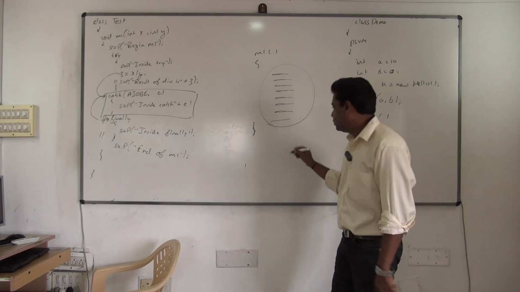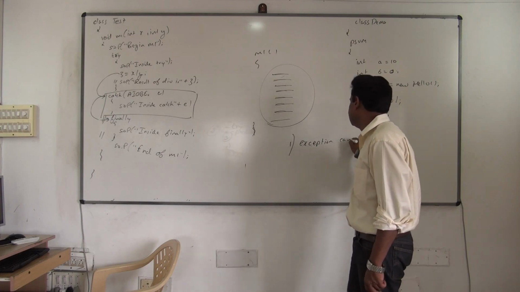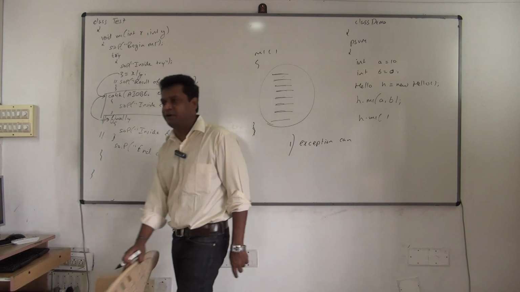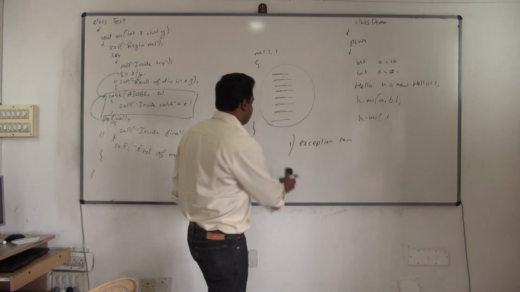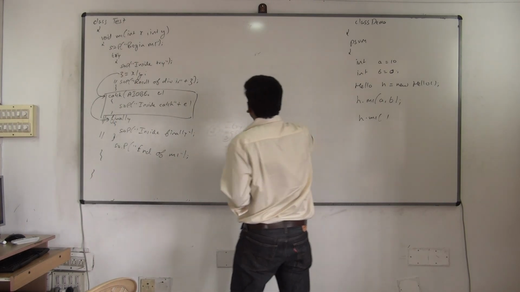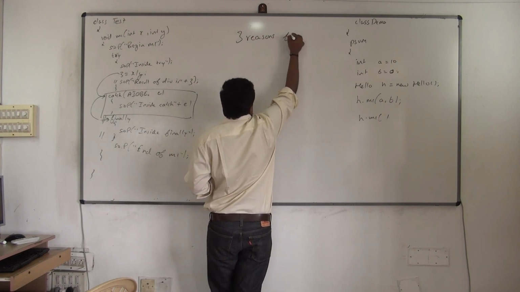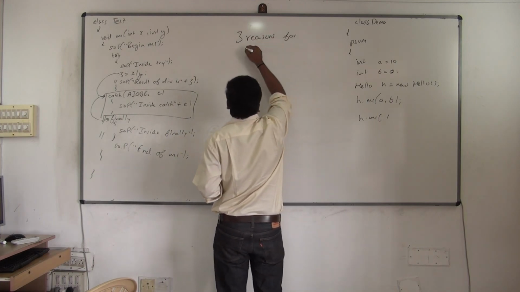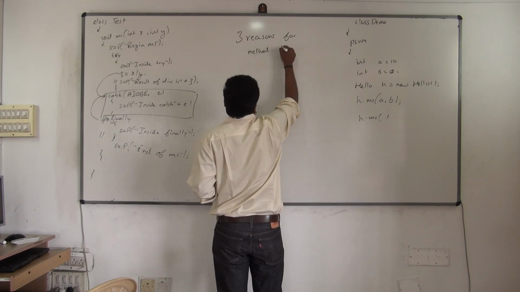There are three things. One, an exception can terminate your method. Three reasons why your method gets terminated. Remember this point, and based on that you have to handle it now. Understood? There are three reasons why your method gets terminated. Three reasons for method termination.